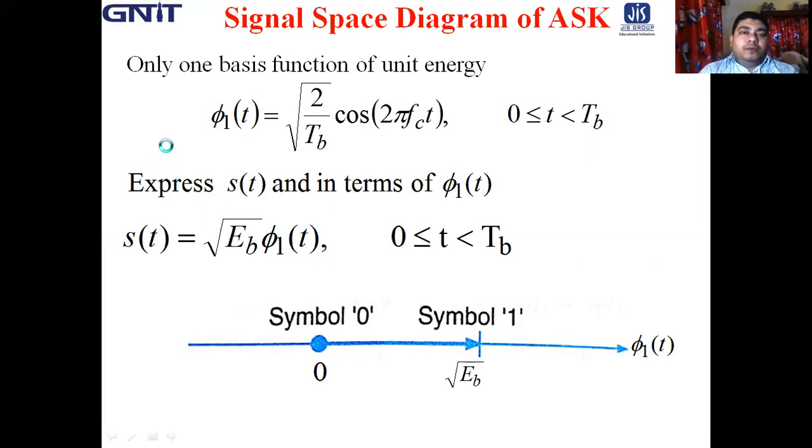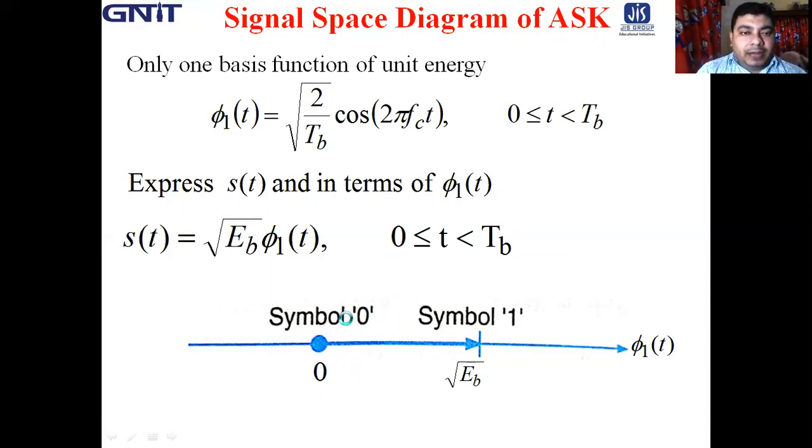So only one basis function is present, phi 1 of t. For symbol 0, at point 0 there is no amplitude, that is the message point for symbol 0.